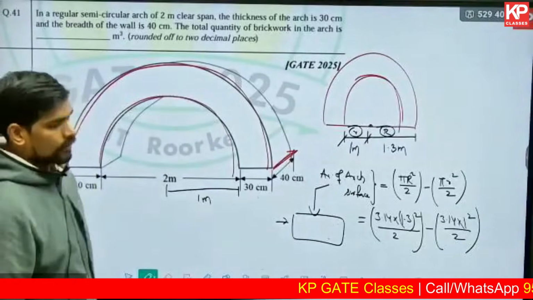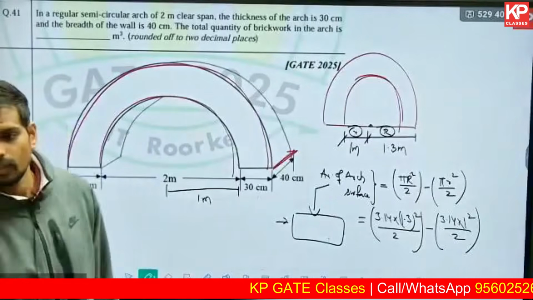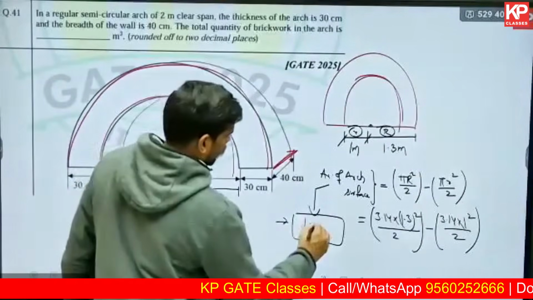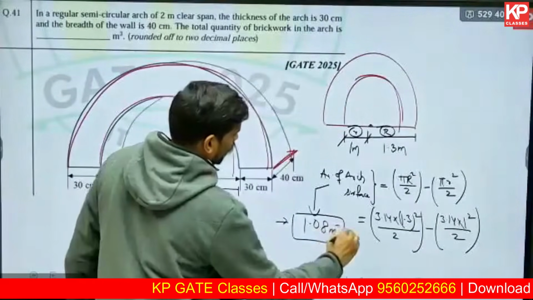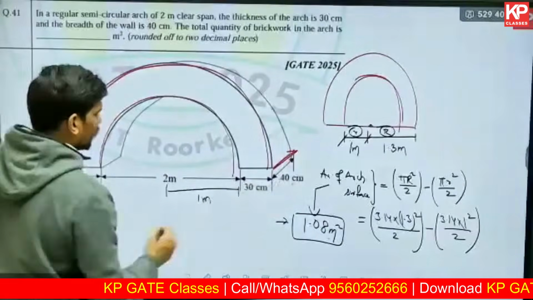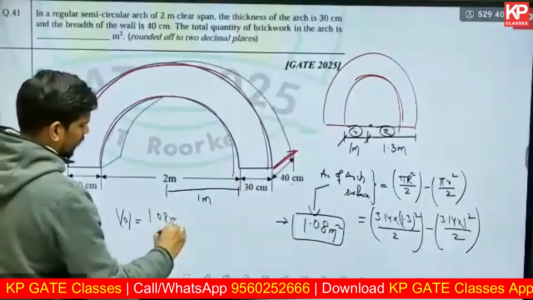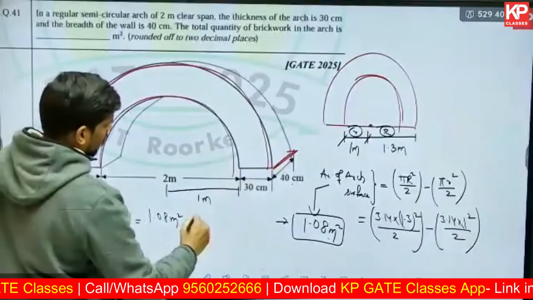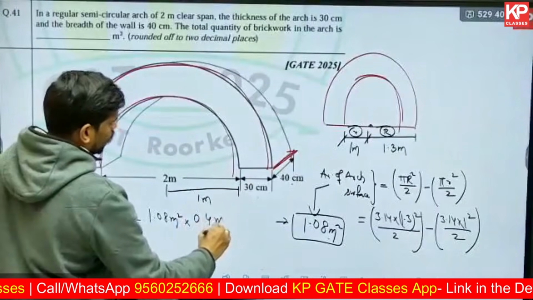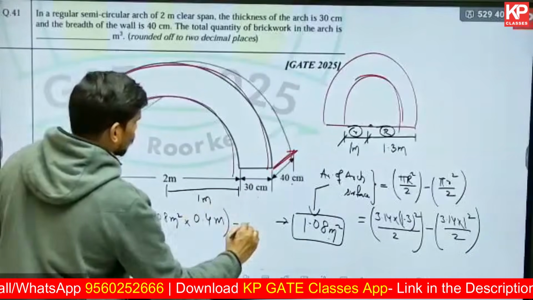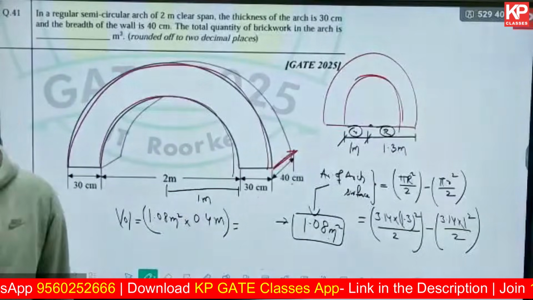So simplify and tell me the area. 1.08 you're getting, okay. Once you get the area, multiply it with the depth, you will get the volume. That's the area multiplied with the depth of extrusion, which is 0.4 meter. So what is the final answer coming out to be?